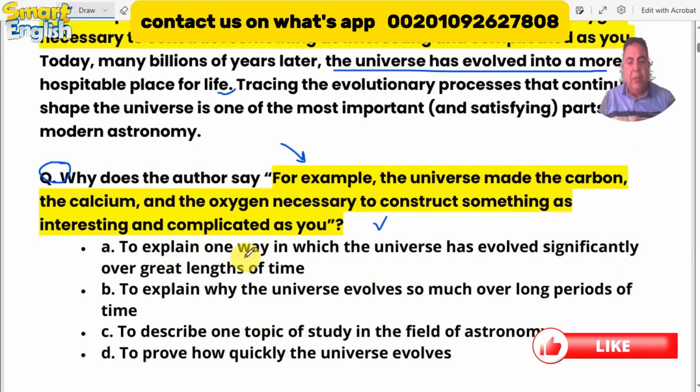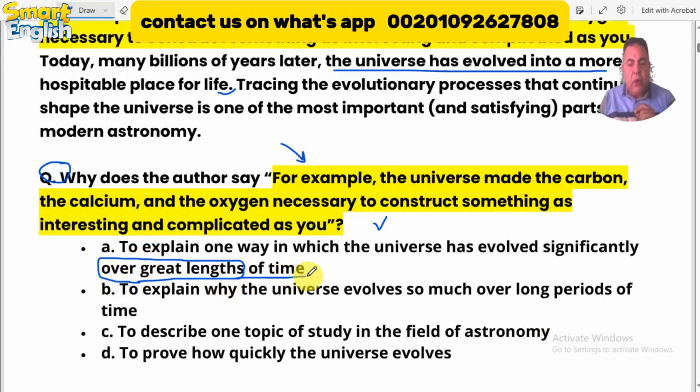So now if we go to the question itself to check the answers and the choices: to explain one way in which the universe had evolved significantly over great lengths of time. Take this keyword, over great lengths of time. This phrase can help you determine which answer is the right one. Let's check the other choices.